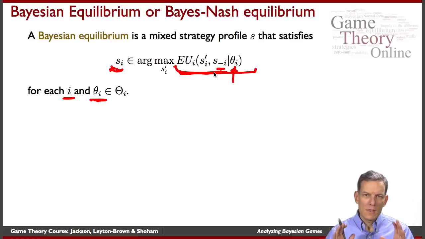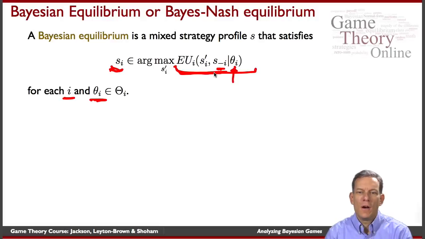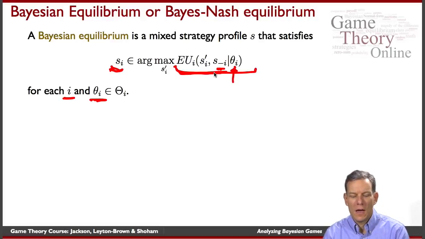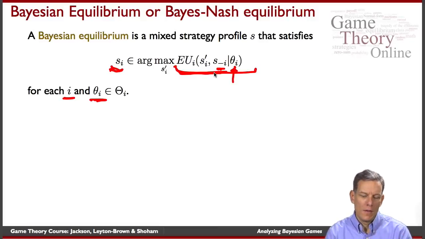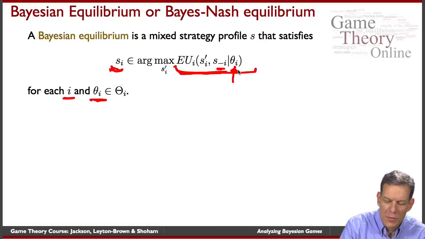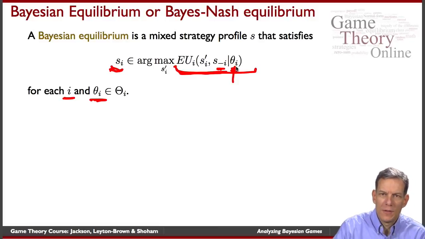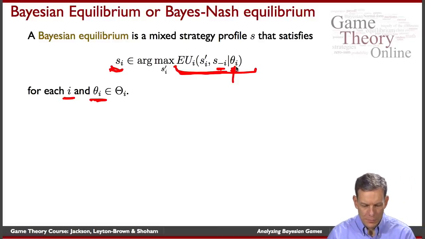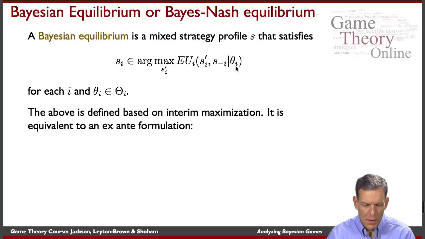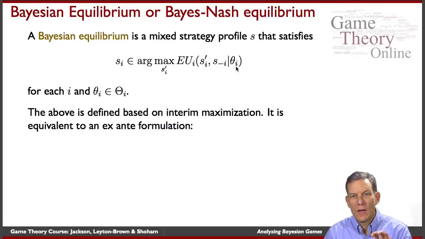Okay, so this is exactly analogous to Nash equilibrium. It's just taking explicit account of the fact that individuals will see different things at different points in time, and should be maximizing with respect to that information at the interim stage. The definition we just went through is based on an interim approach.